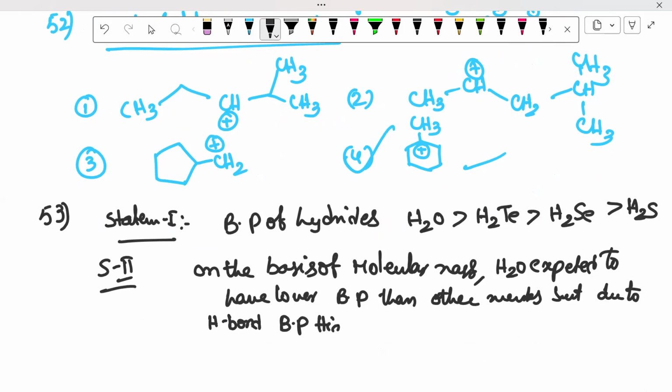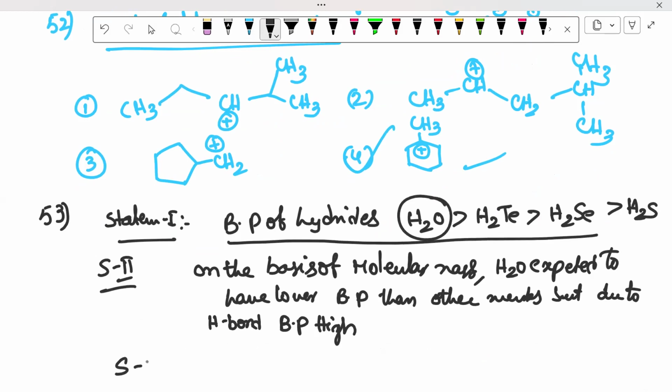So when we observe, the first statement is correct and H2O always forms hydrogen bond, and the second statement is also correct. That means S1 and S2 are correct. This is the 16th group elements question.